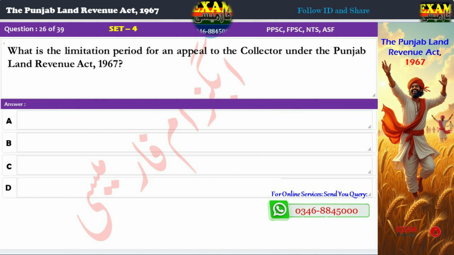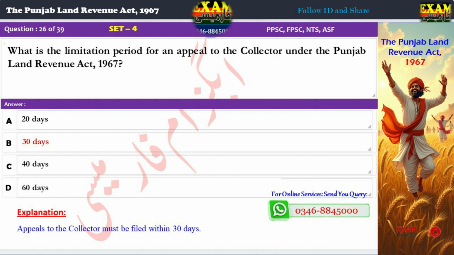Question 26. What is the limitation period for an appeal to the collector under the Punjab Land Revenue Act, 1967? A. 20 days, B. 30 days, C. 40 days, D. 60 days. Correct answer, B. 30 days. Explanation: Appeals to the collector must be filed within 30 days.